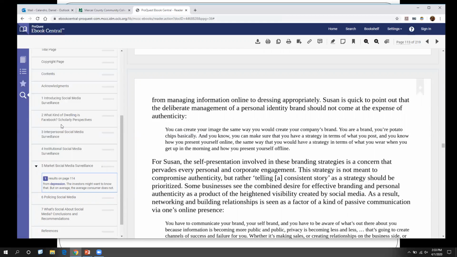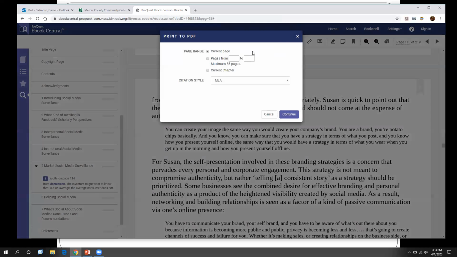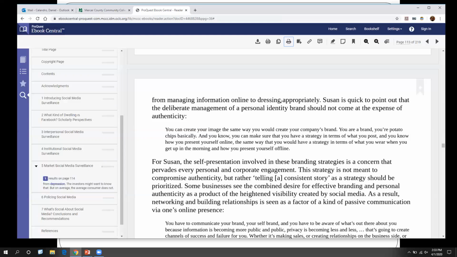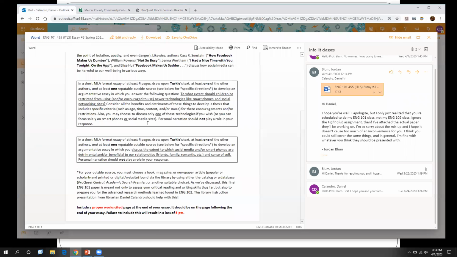If you find a chapter that's particularly good, you have the ability to download it. There's your little printer icon there. Click on that, and it'll say, okay, what do you want to download? You can tell it a range of pages, chapters, individual page, and you can save it for later. Because remember, you have to generate an MLA formatted citation for your works cited entry to give to your professor.